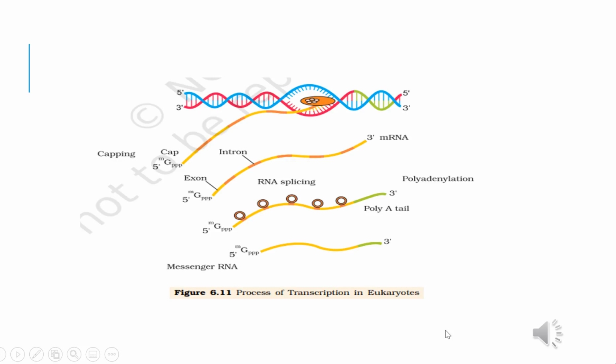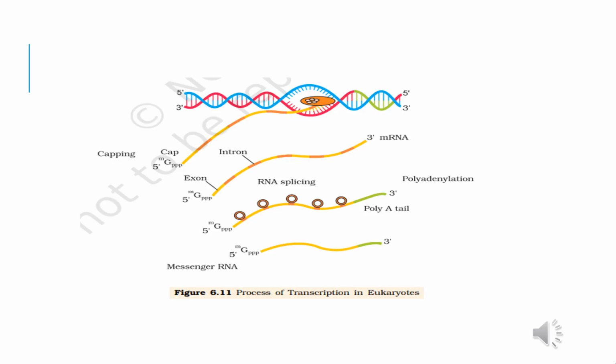Transcription in eukaryotes is a more complex process than prokaryotic transcription. It involves three types of RNA polymerases. RNA polymerase 1 transcribes ribosomal RNAs. RNA polymerase 2 transcribes the precursor of messenger RNA, that is heterogeneous nuclear RNA, and RNA polymerase 3 is responsible for the transcription of transfer RNA. In eukaryotes, the transcription unit has one gene, monocistronic, and initiation of transcription requires proteins called transcription factors.